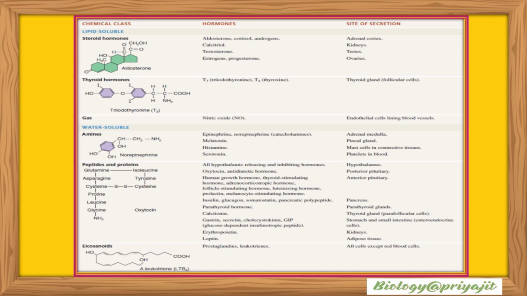Then peptide and protein hormones are made up of amino acid chains. Peptides are short chains of 3 to 49 amino acids, for example oxytocin and ADH, antidiuretic hormone. Proteins are long chains containing 50 to 200 amino acids such as insulin and growth hormone, and some are glycoproteins like TSH with added sugar groups. Eicosanoid hormones are made from arachidonic acid, a 20 carbon fatty acid. Two main types are prostaglandins and leukotrienes.